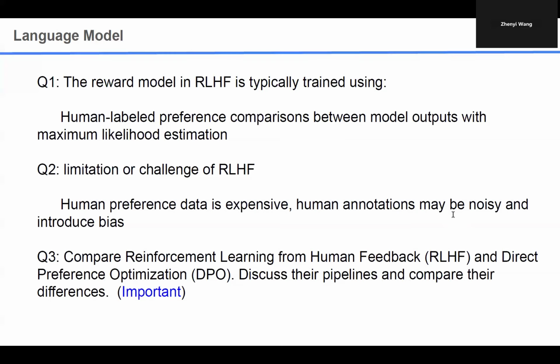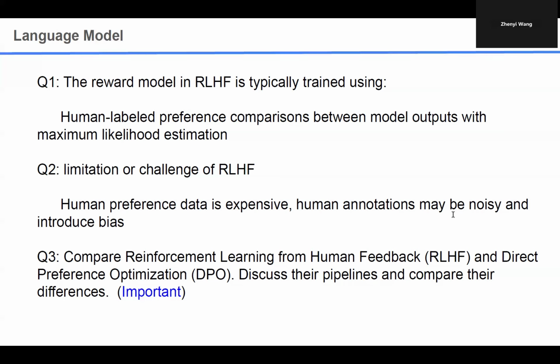The second is the challenge of RLHF, like why it is difficult to train RLHF. This is because human preference data is expensive to collect, and also the rating sample itself is very noisy and may introduce bias. The third one is that training the reward models also has error.